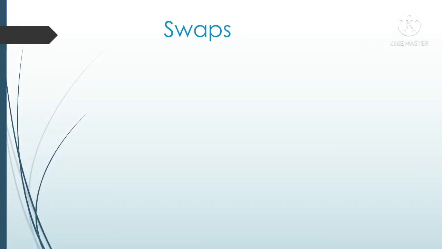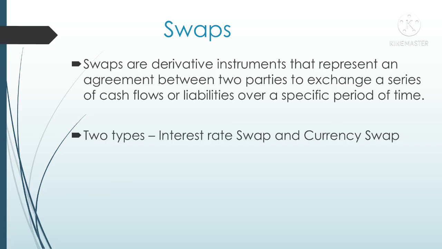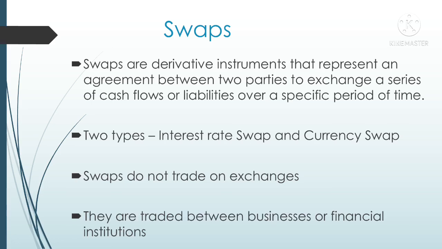Now let's see what swaps are. Swaps are nothing but a contract agreement in which two parties exchange a series of cash flows or liabilities or interest rates between the two parties for a specific period of time. Swaps are of two types. One is interest rate swap, in which interest rates are exchanged, and the other is currency swap, in which currency rates are exchanged. Generally, these swaps are not traded on exchanges. They are traded between businesses or big financial institutions. Friends, this is about derivatives.